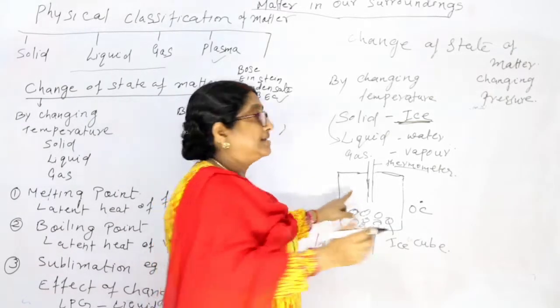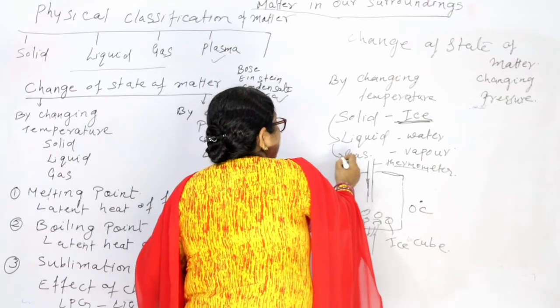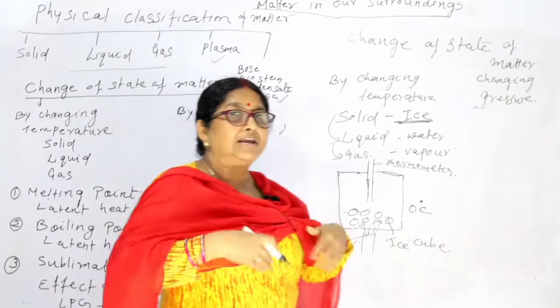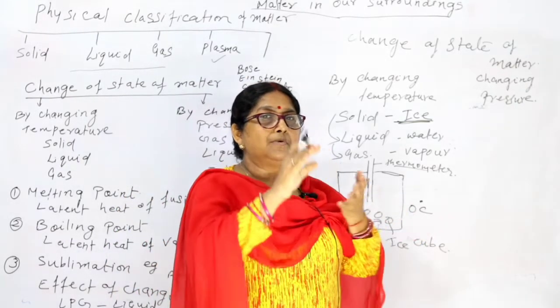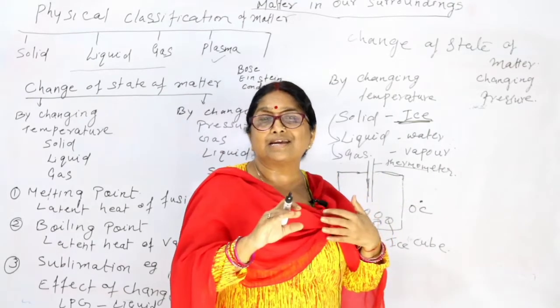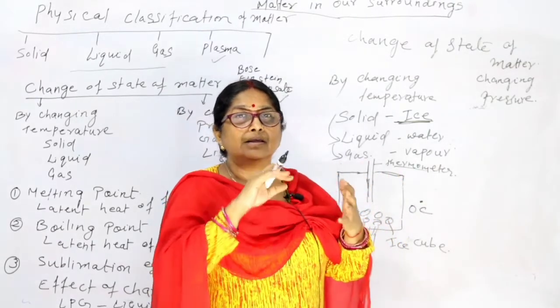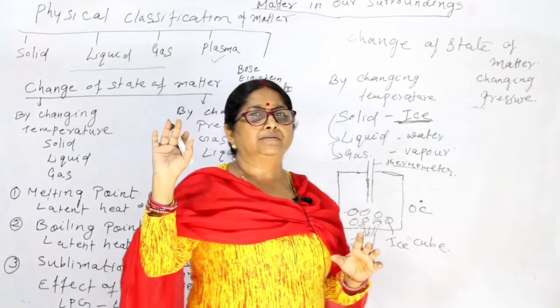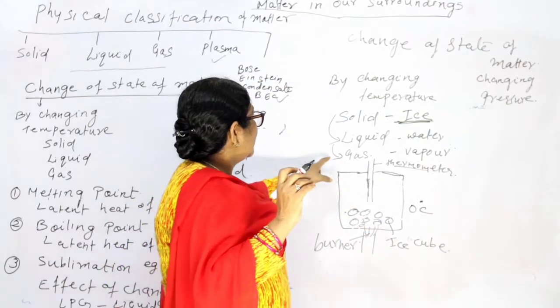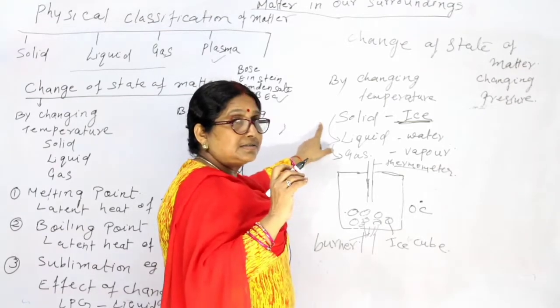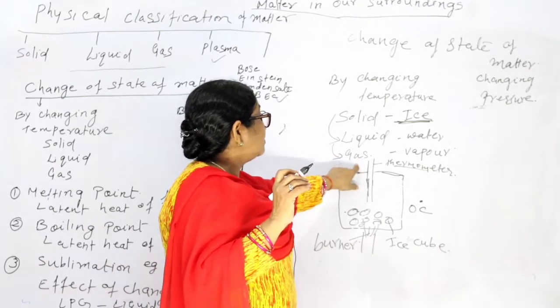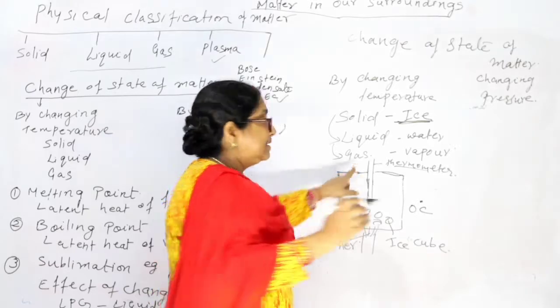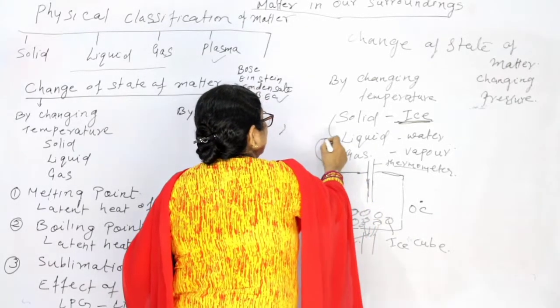that is gas. Okay. So as you keep on giving heat, they will keep on changing their state from solid to liquid, liquid to gas. Again remove the heat, so again they will convert in reverse. If from the vapor you are removing the heat, it will convert into liquid.